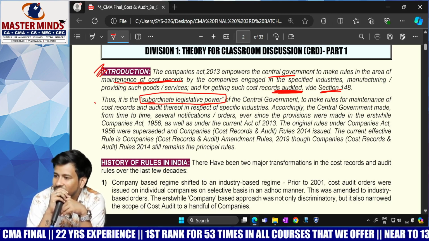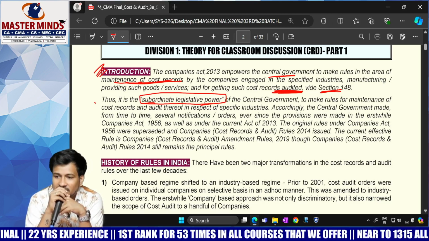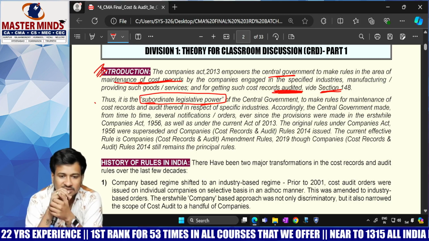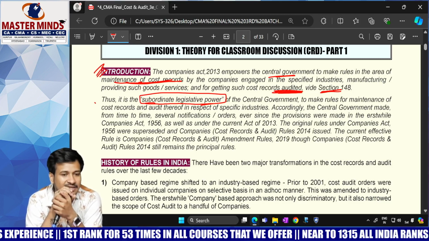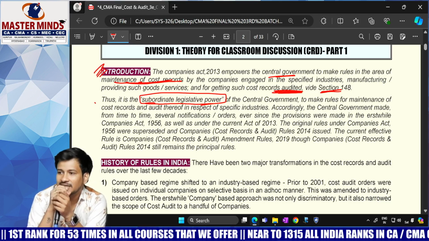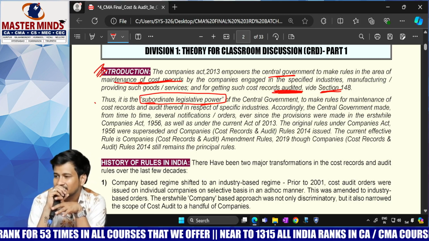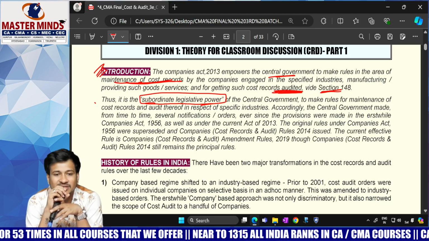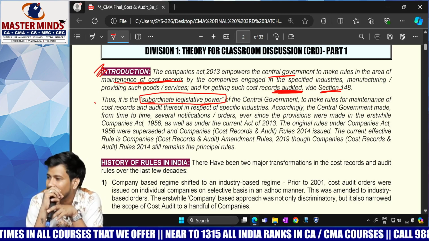Again, clear, everybody? Who is entrusting? The Companies Act 2013. Indirectly, the central government is ordering the central government to frame the rules. After getting an act, obviously there will be some rules. Am I correct or wrong?